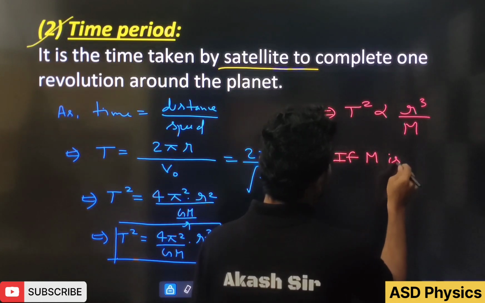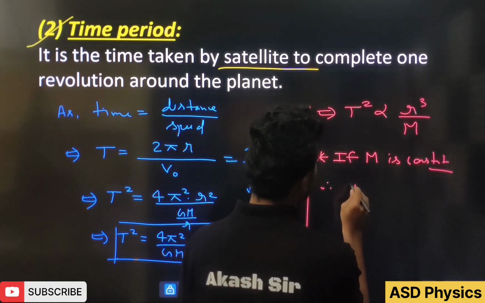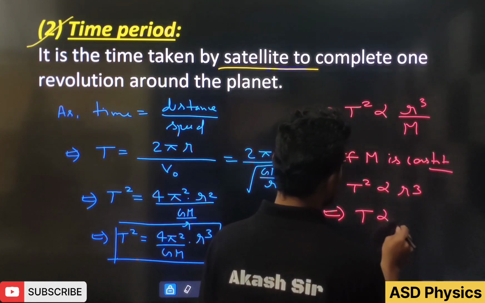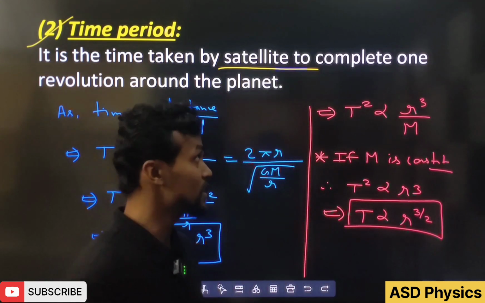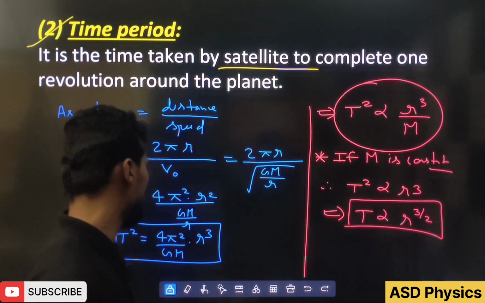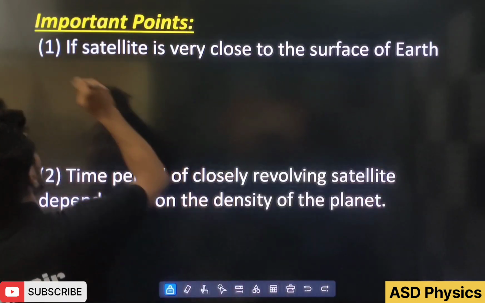So remember that please. If capital M is constant, they are not changing the planet, then only we can tell T square directly proportional to r cube, or T directly proportional to r to the power 3 by 2. If the planet changed in a question, then we have to use this formula. Please remember that very well. Next one, students, see please, important points.